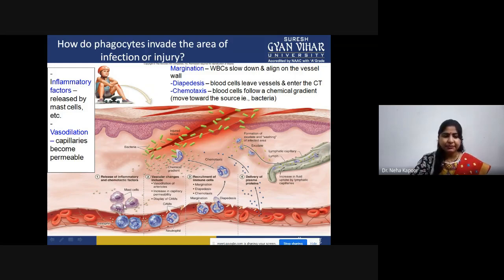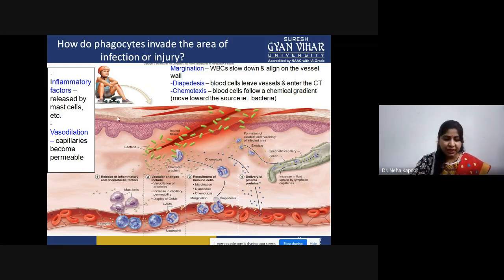These are the mast cells. It will trigger the basophil. Basophil will start secreting the histamine, heparin, and eicosanoids. What will the histamine do? It is a pro-inflammatory signal, so it will bring about vascular changes. Vascular changes means vasodilation. Capillaries will become permeable.